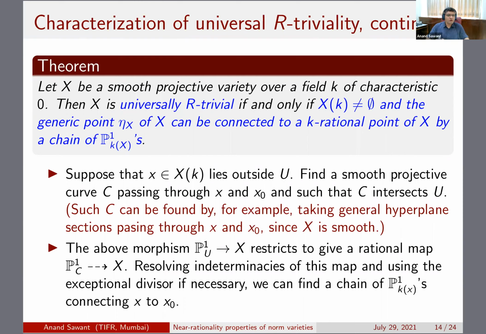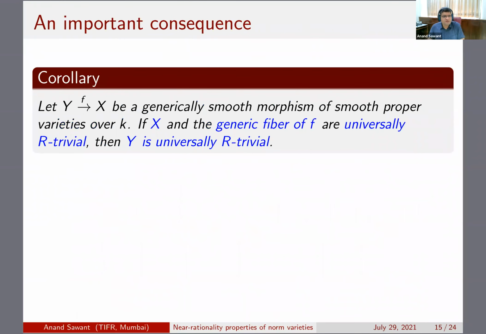And so it's now easy to see that when you resolve indeterminacies, these 2 points, you can go to the resolution of indeterminacies and come back to X, and you might have to use the exceptional divisor. Although we started with a single P1, to connect these 2 points, you might require more P1s, which will involve the exceptional divisors, but it's possible. So this is the basic idea, and this is almost a proof. If you have a chain of P1s, the same thing goes through. So that's the idea of this theorem.